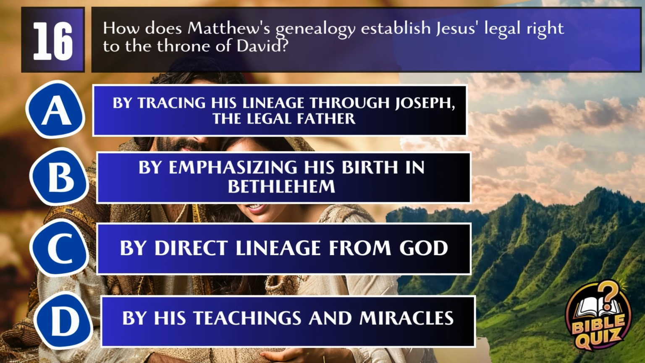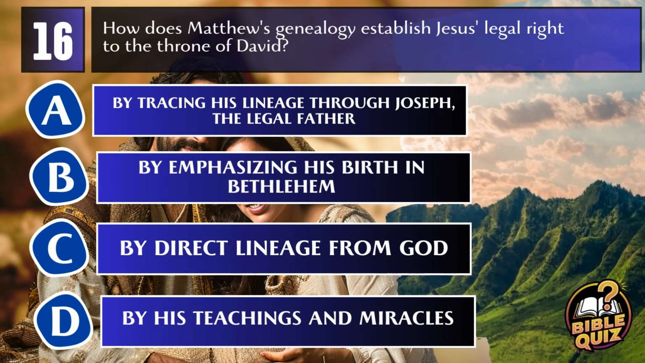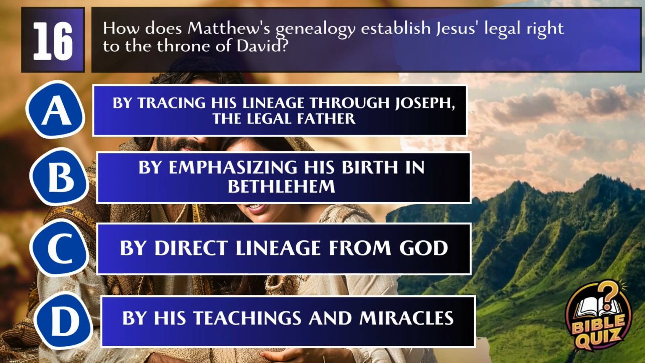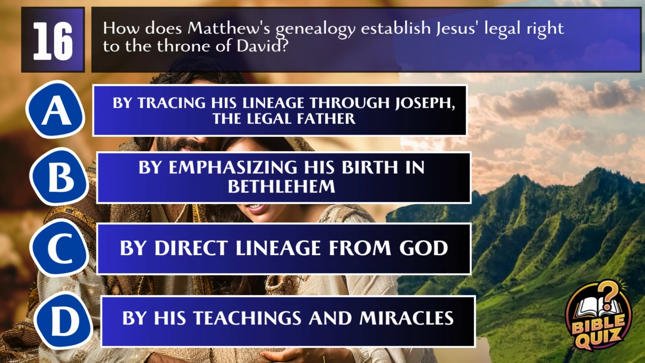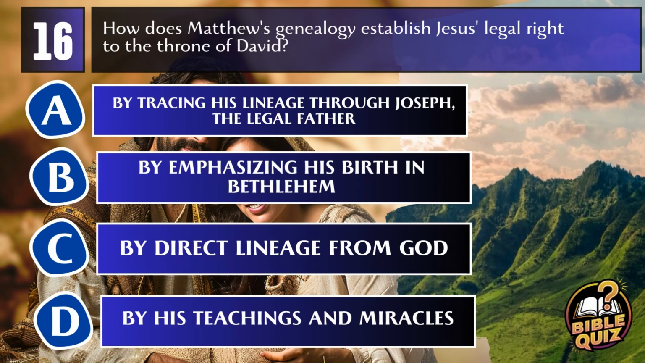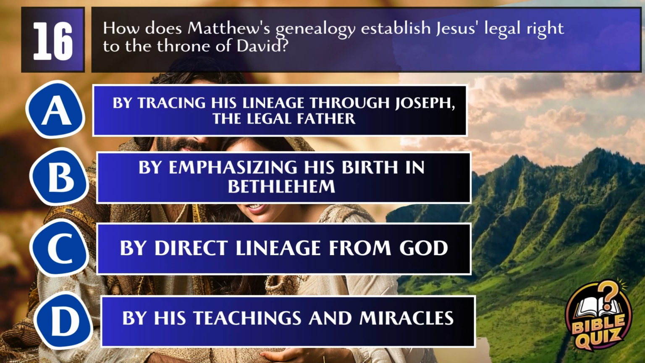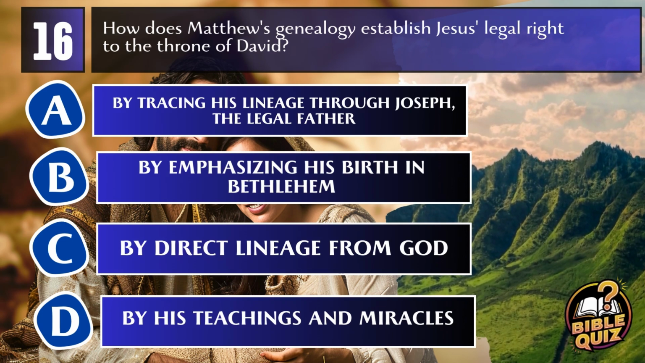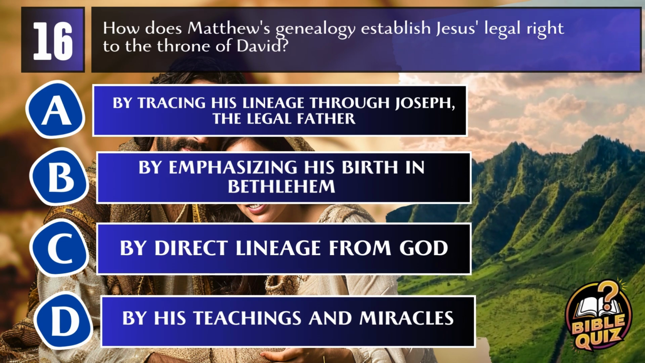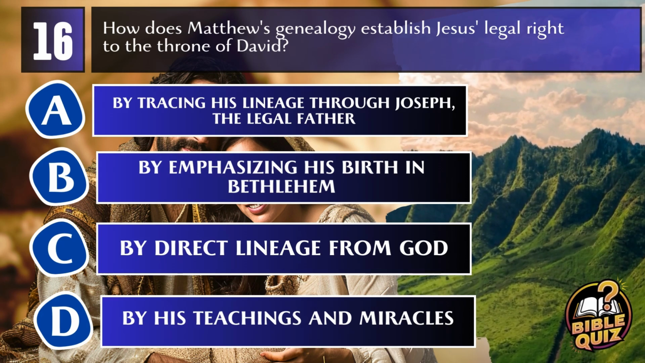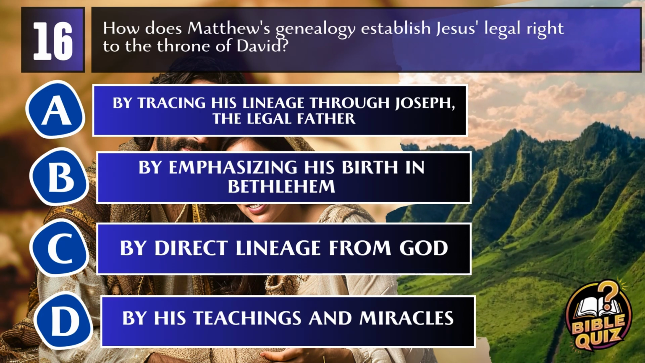Question 16. How does Matthew's genealogy establish Jesus' legal right to the throne of David? A, by tracing his lineage through Joseph, the legal father. B, by emphasizing his birth in Bethlehem. C, by direct lineage from God. D, by his teachings and miracles.